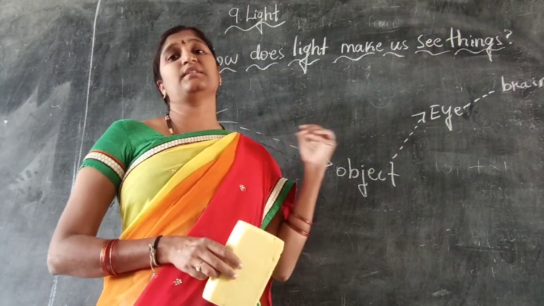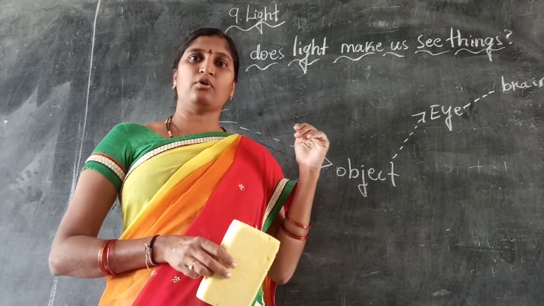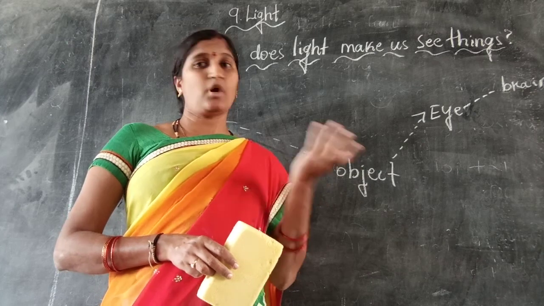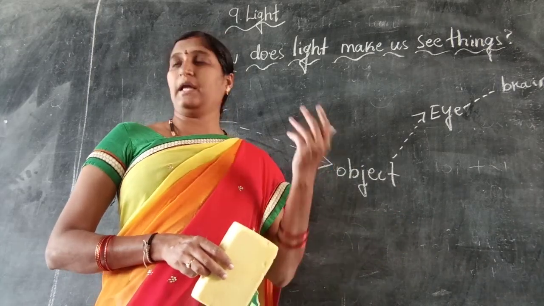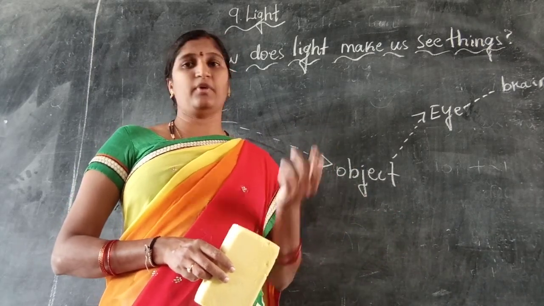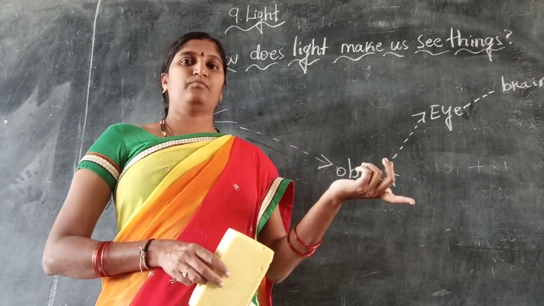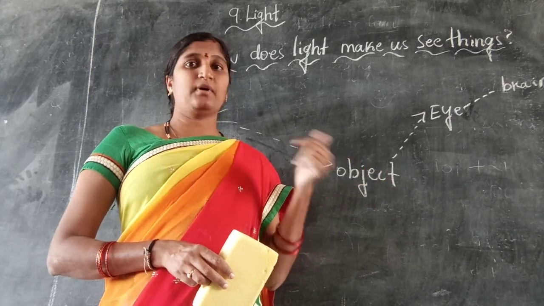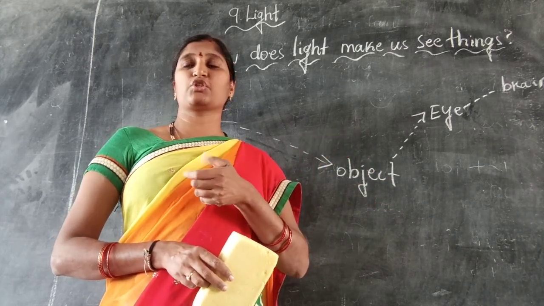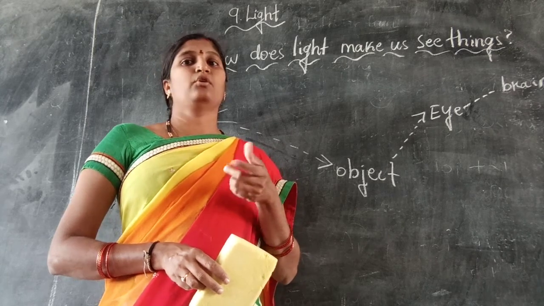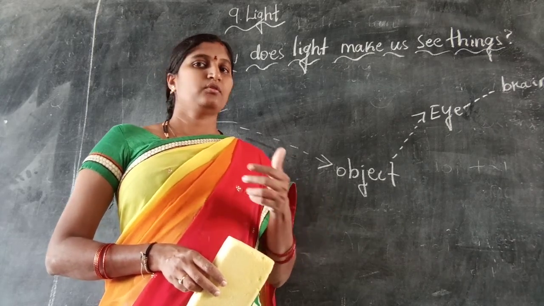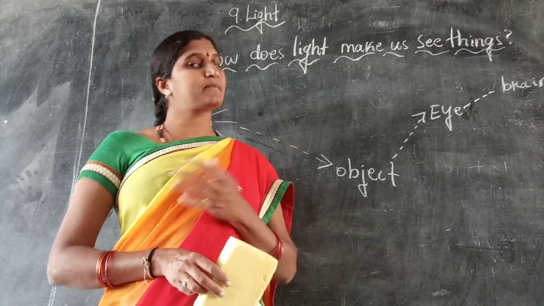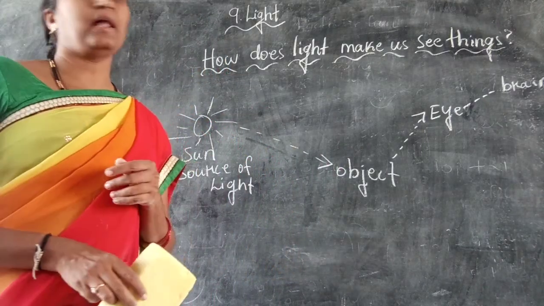Like the sun. The sun is the natural source of light. And in the night time, in our house, what are we using? We are using bulbs, LEDs. They are emitting light. Yes or no? When you switch on the button, light will be on. They give us light. Even in cell phones, torch lights are there. Like this, many examples are there. Some objects emit light, but some objects do not emit light.